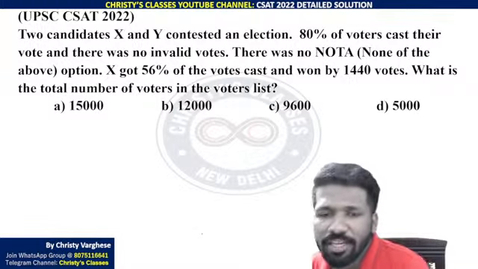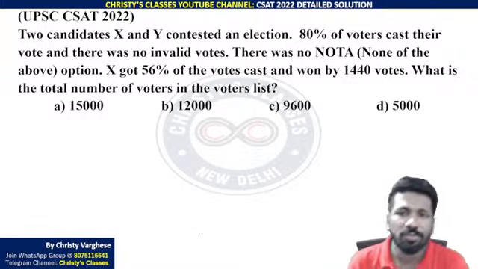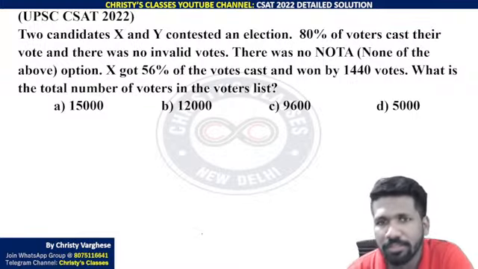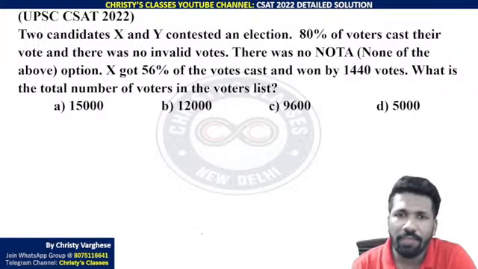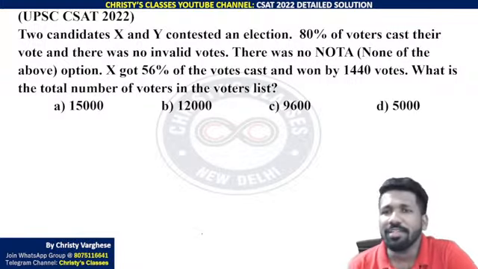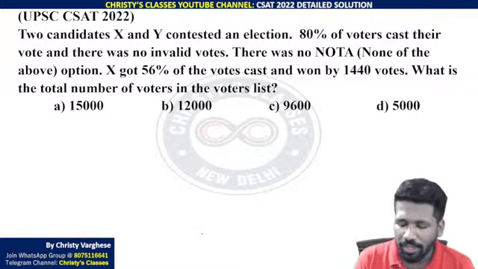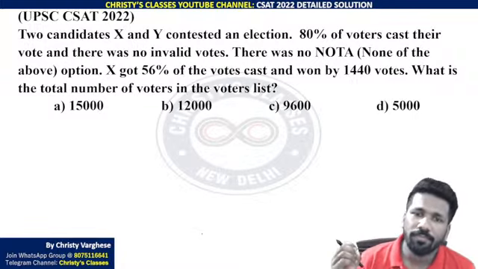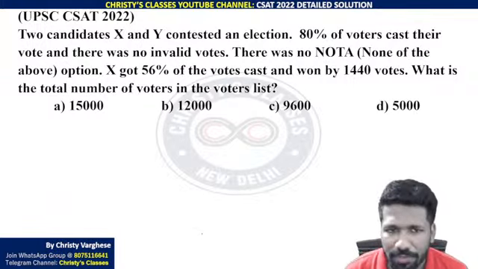And this was again a finding the x question which was doable, where you can use mental math steps also to save time. So two candidates x and y contested in an election. 80% of voters cast their vote and there was no invalid vote. So every vote was valid. There was no NOTA, none of the above option also was not there. That means every vote was scored by either x or y. There is no other category or no other person that got any other votes other than x and y.